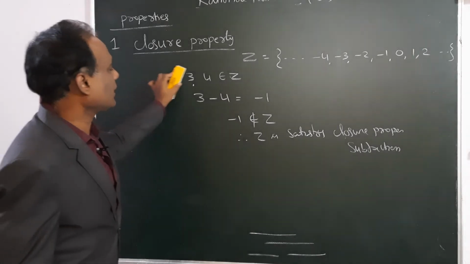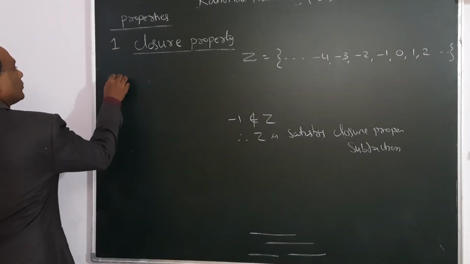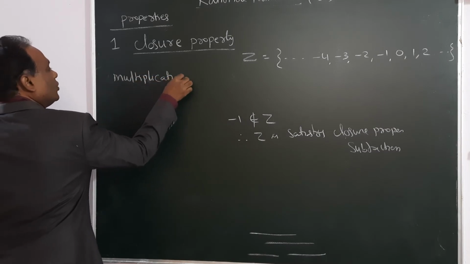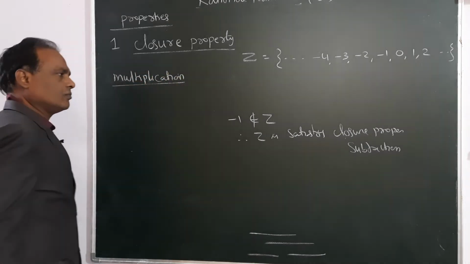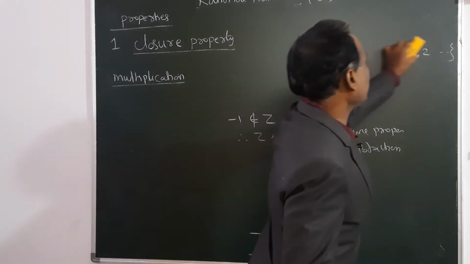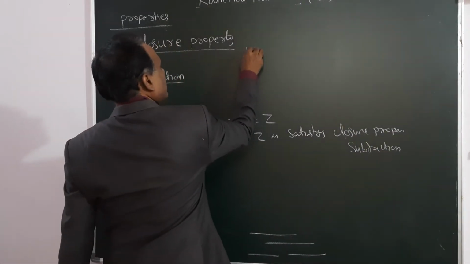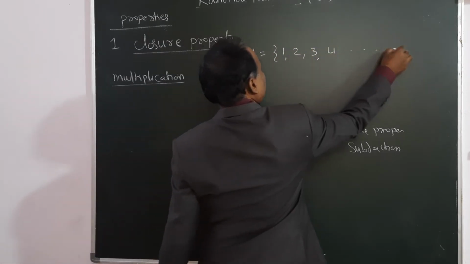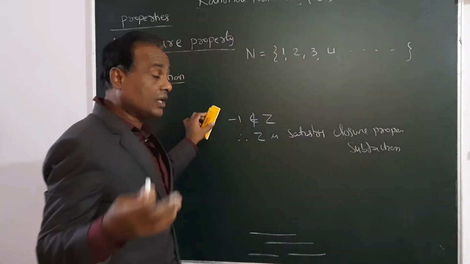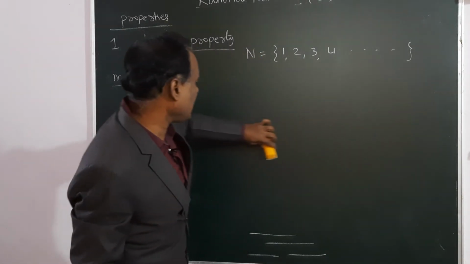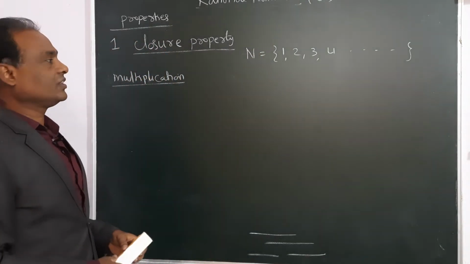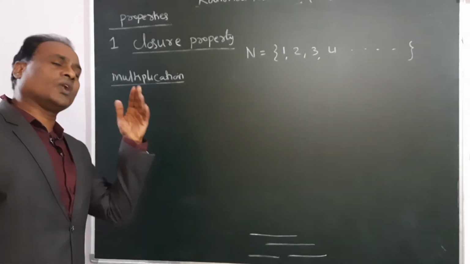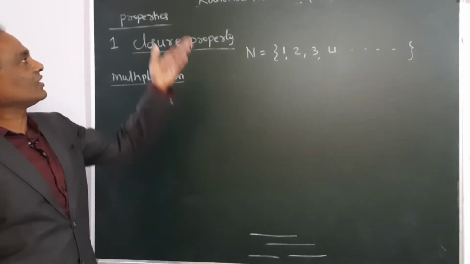Now for multiplication. Let us apply this closure property for multiplication. Any set you take, I am taking natural numbers, because if it is satisfied for the natural numbers, for all other numbers definitely it will satisfy, because natural numbers are a part of the other numbers. Therefore, if a property is satisfied for the natural numbers, it will be true for whole numbers, integers and also for the rational numbers.